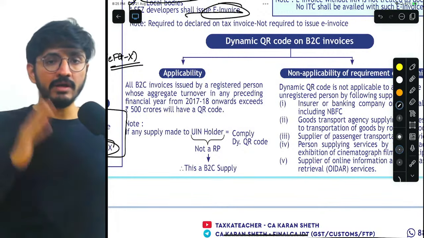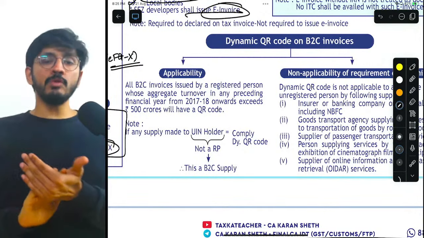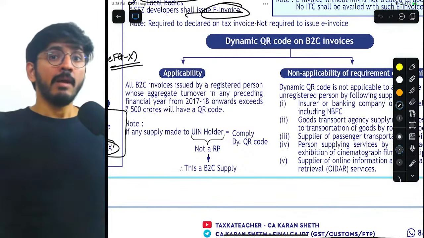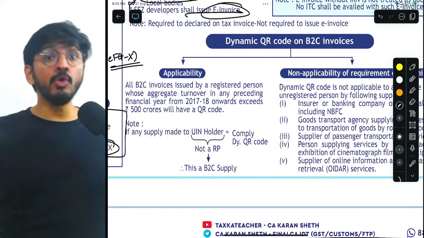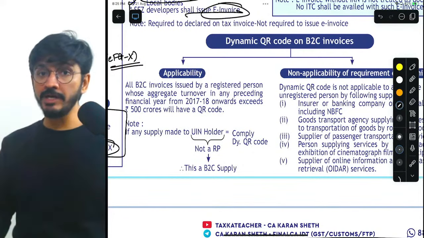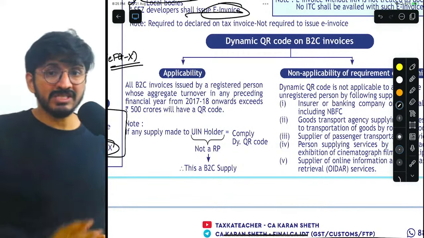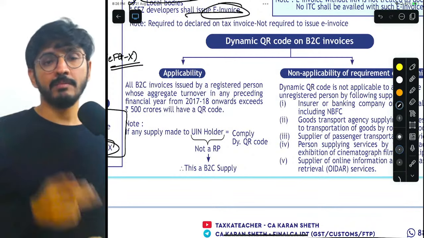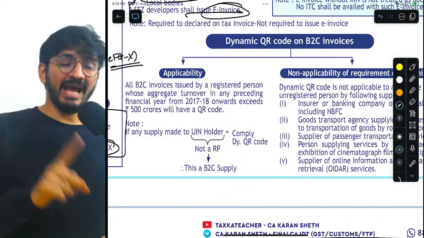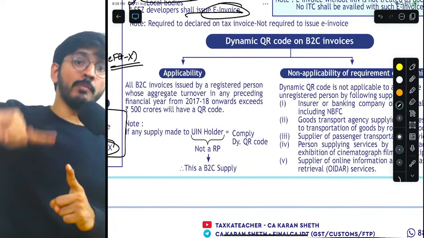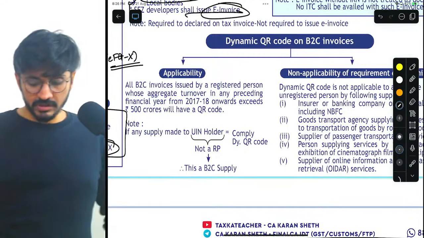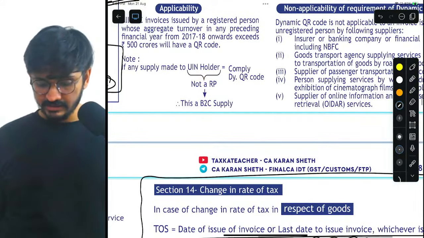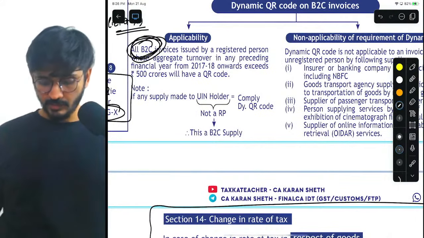That is a dynamic QR code. Now, that QR code has to be on the invoice. E-invoice for B2B, dynamic QR code for B2C. E-invoice B2B, dynamic QR code B2C. Got it? B2C, where your aggregate turnover exceeds 500 crores. For e-invoice it is above 10 crores, here it is 500 crores. Okay? Correct. And it only applies to B2C supplies.